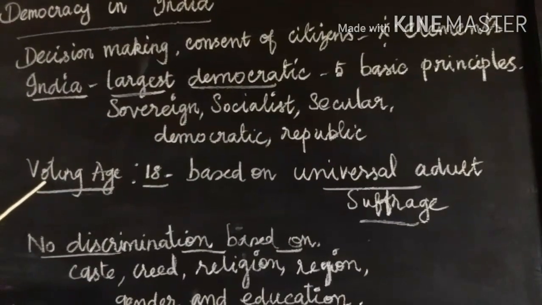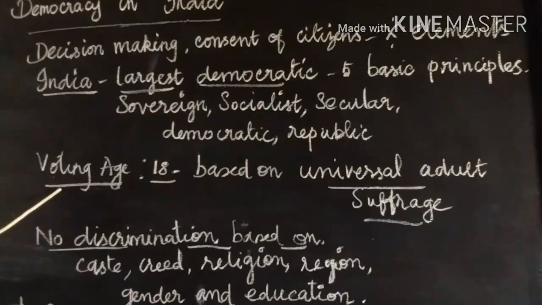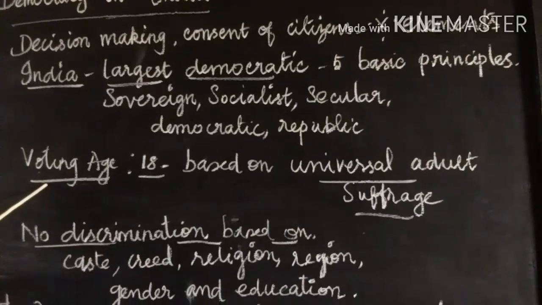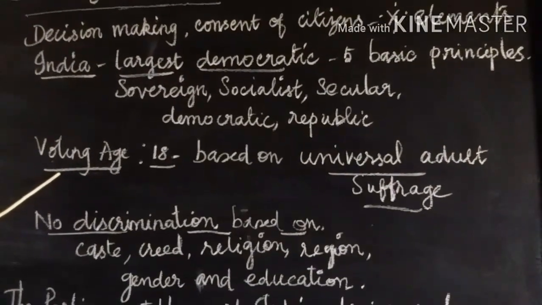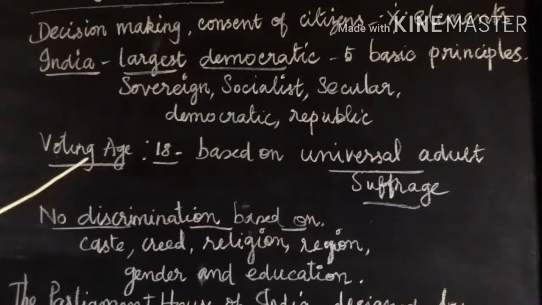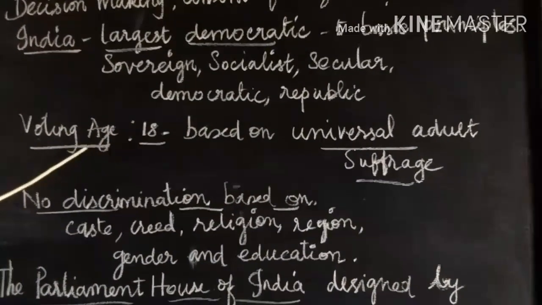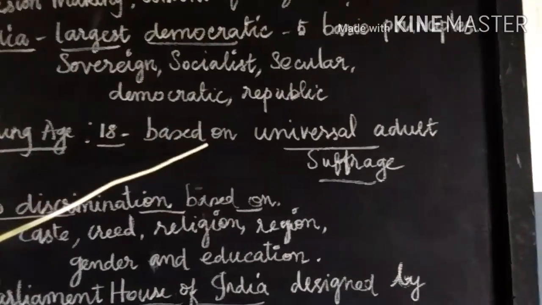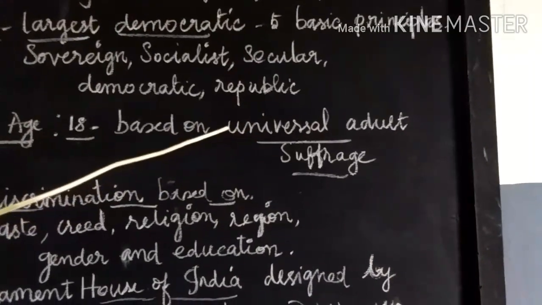Every person who is a citizen of India and who is not less than 18 years of age can exercise their right to vote in India. So our voting age is 18. It is based on universal adult suffrage.